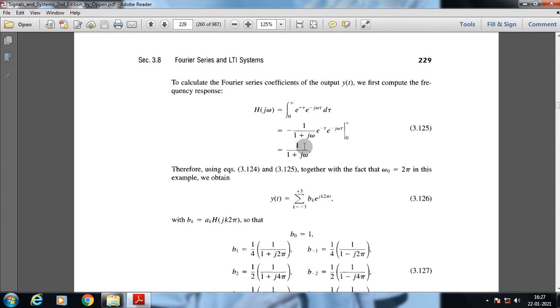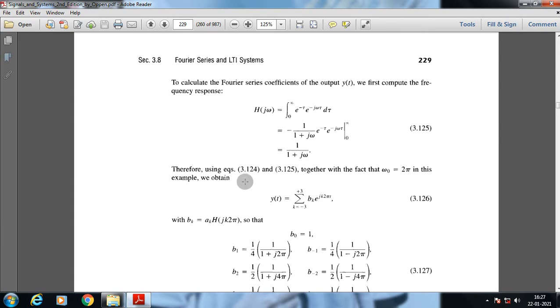Integrating, we get minus 1 by 1 plus j omega, e to the minus tau, e to the minus j omega tau, from 0 to infinity. Putting in the upper and lower limits, we get the final result 1 by 1 plus j omega. This is the transfer function of that specific system.